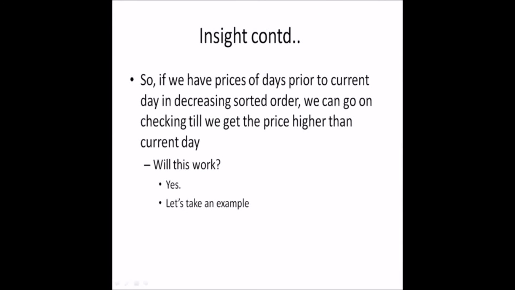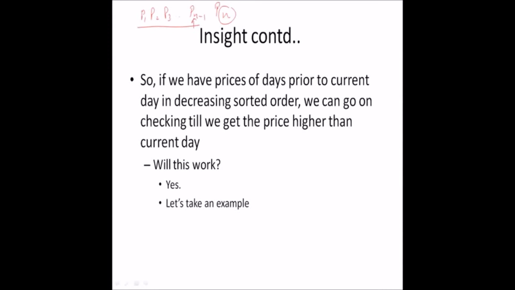So if we have the prices of the days prior to the current day in decreasing sorted order, that means I have all the prices P1, P2, P3, and so on up to Pn minus 1 for the nth day in sorted order. What I can do is compare my price P of n to P of n minus 1.